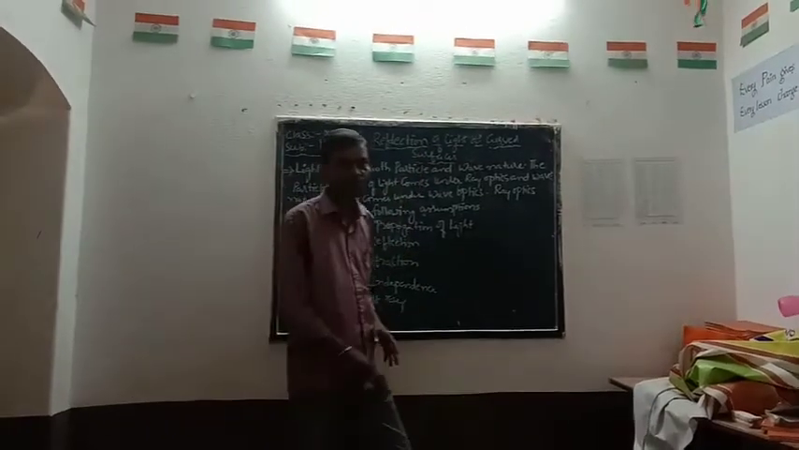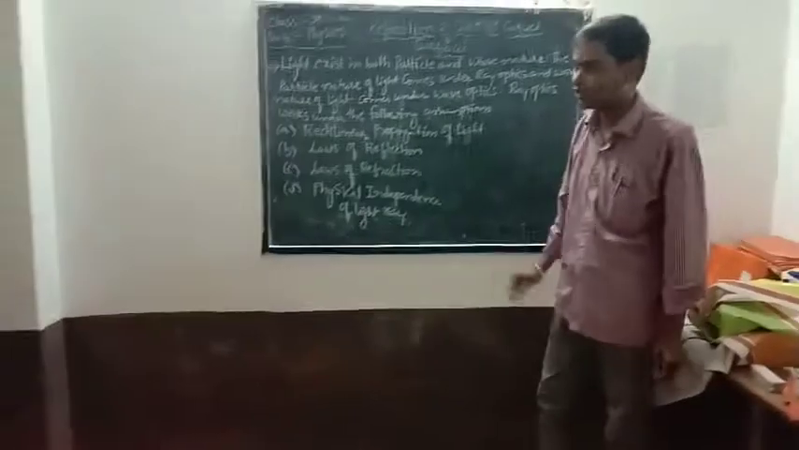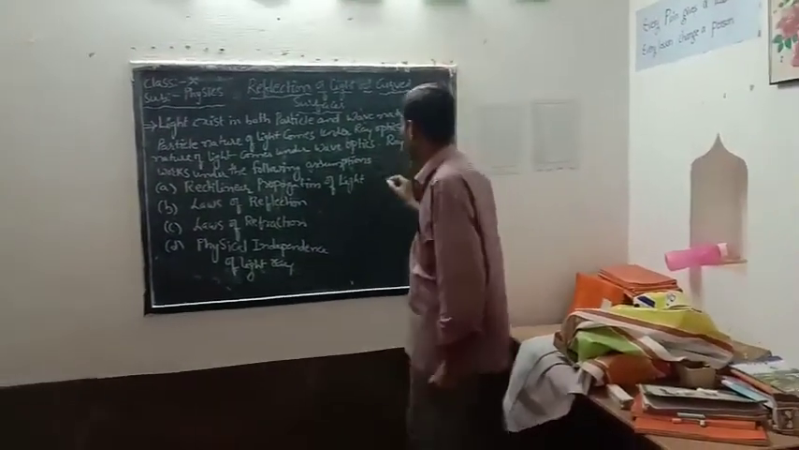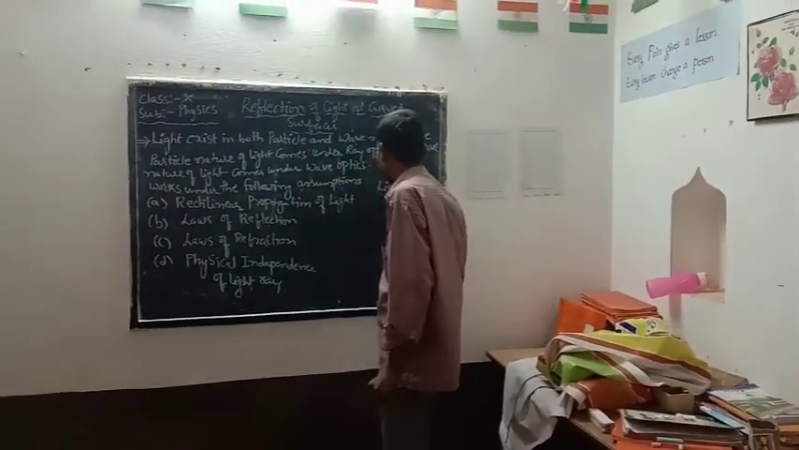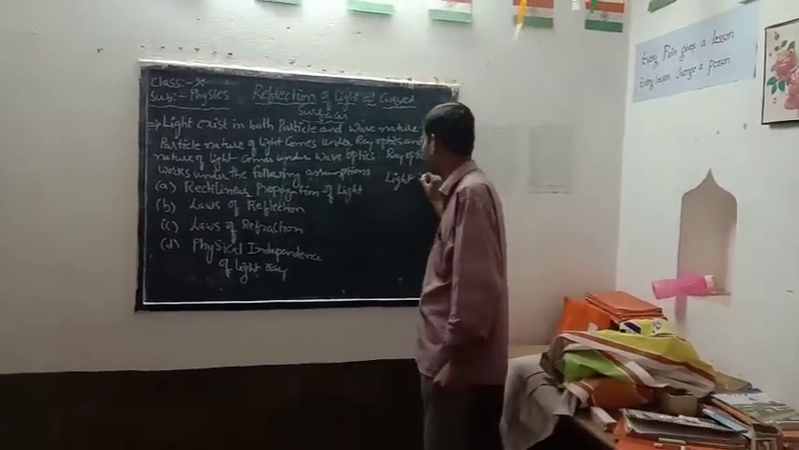Of light at curved surfaces. So before going to learn about the reflection of light, let us know the basics of light. So can anyone say what is meant by light? The definition of light: light is a form of energy